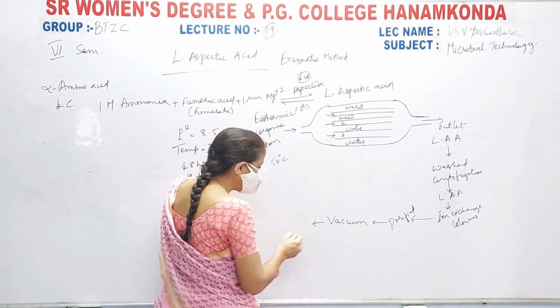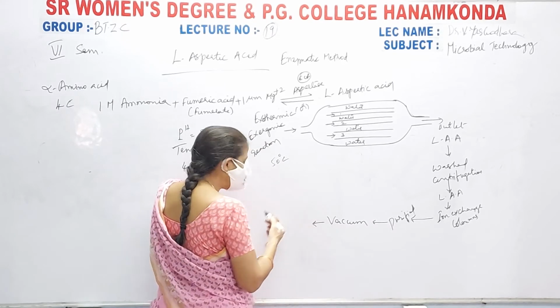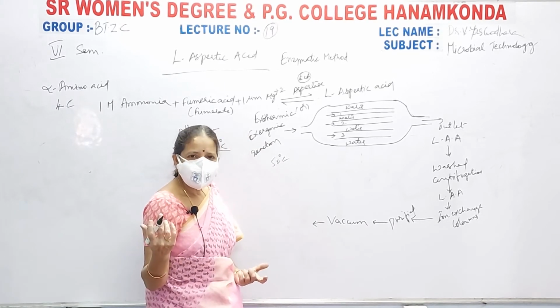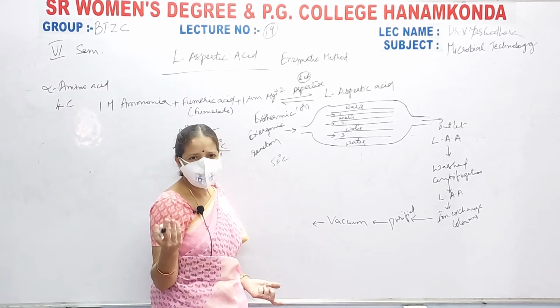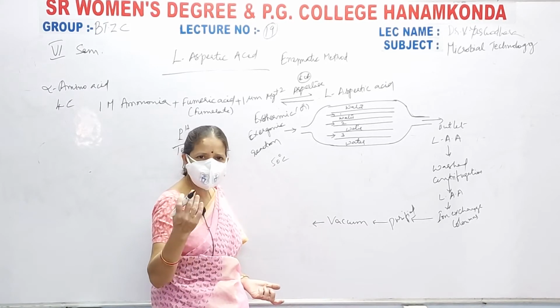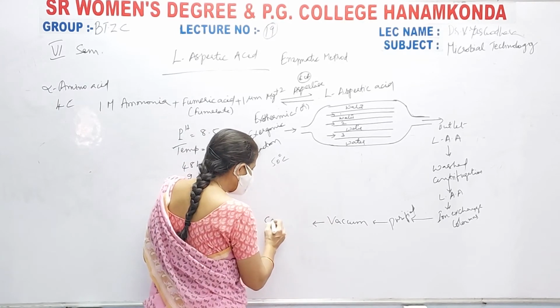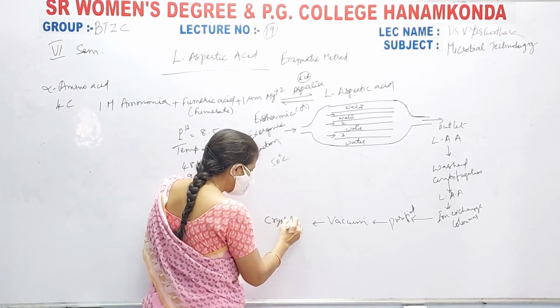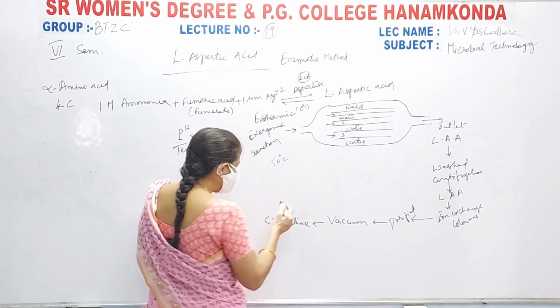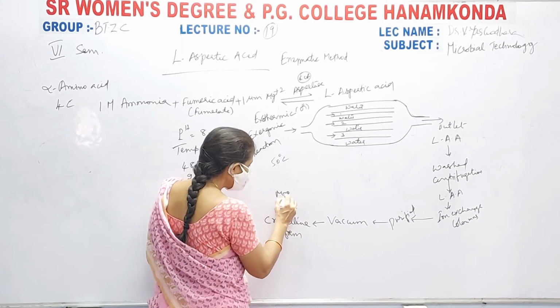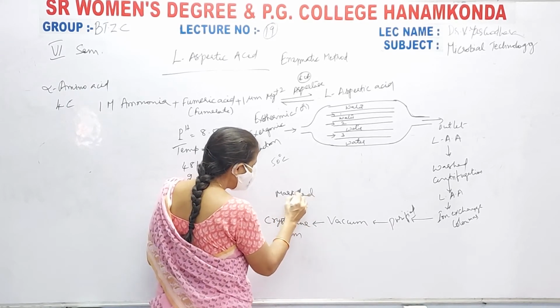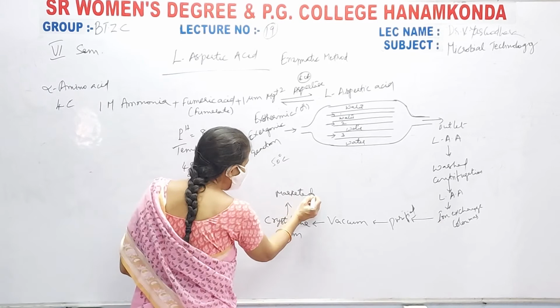Immediately the dewatering takes place and you can handle it, you can transport it and you can store it. Handling, transport and storage, all three can be solved by it being converted into crystalline form. It becomes crystalline and this crystalline form is marketed.